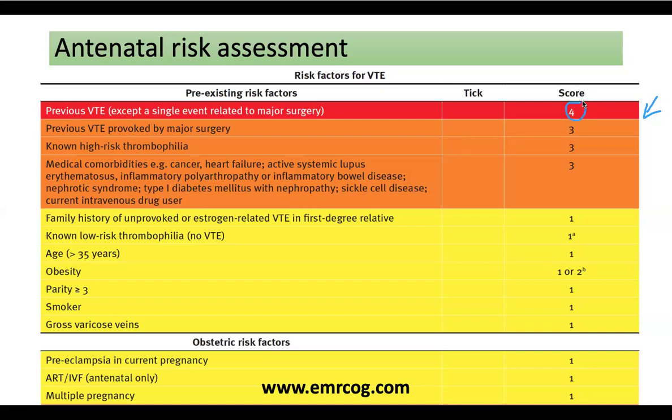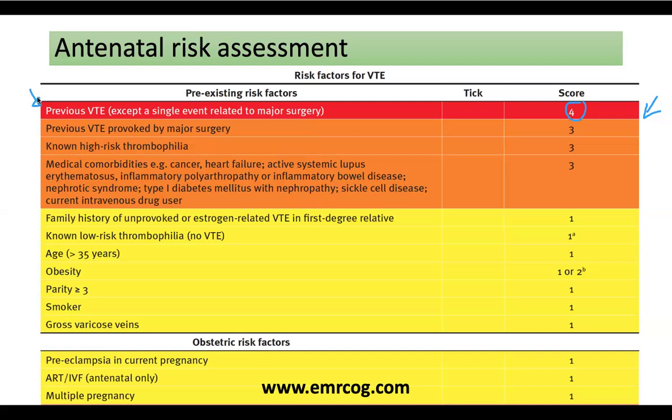What is this condition that's considered risky? This is a woman with previous VTE. So the woman had thromboembolism, which can be a pulmonary embolism or a DVT, for example in a previous pregnancy or in a post-delivery period. But this is not related to major surgery. So what is the difference between this? I'll tell you, my dears.